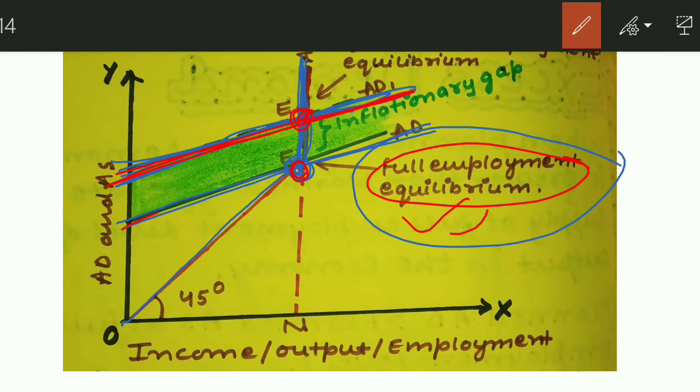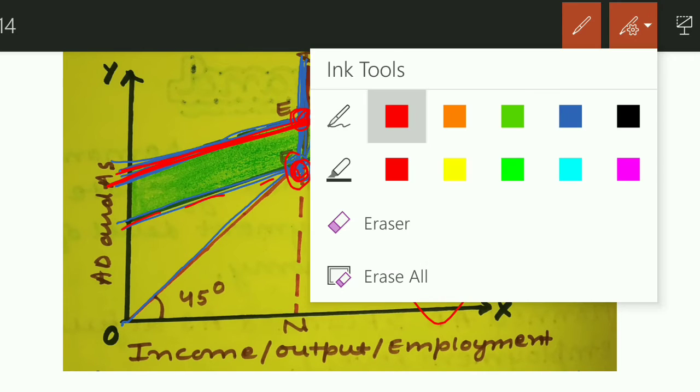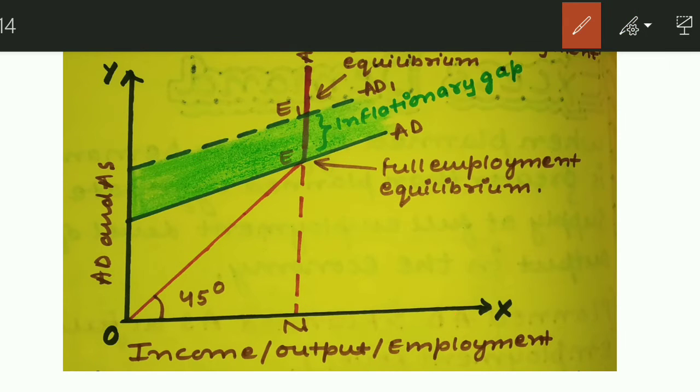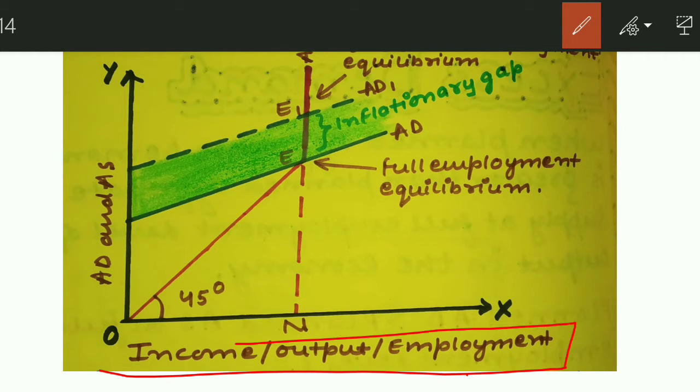This is what is actually there in the society, and this is what it should be. All right, that they should be equal to each other. But in the economy, what is happening during inflation? Your aggregate demand is higher than the aggregate supply. That's why inflation exists. Okay, and don't forget to mention your axis, what you are showing on both the axes.